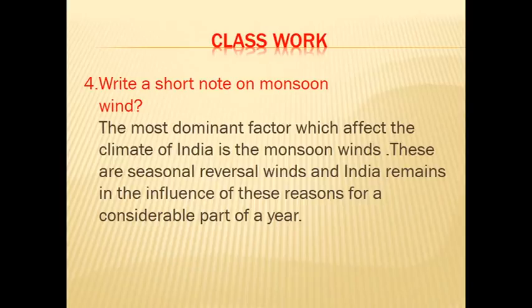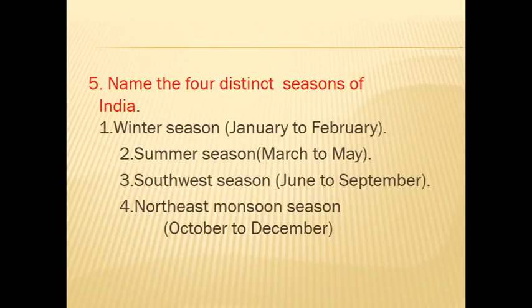These are seasonal reversal winds, and India remains in the influence of these winds for a considerable part of a year. You should not make any mistakes. Have you written?